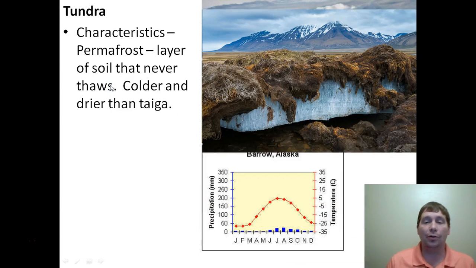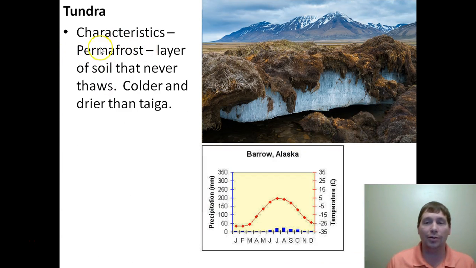Now, the defining characteristic of the tundra is permafrost. During the summer, the top layer of the soil will thaw out and plants can grow there for a second. But even during the middle of the summer, there is a part of the soil that never thaws. It is constantly frozen. If you look at this climate graph here, it tops out at 5 degrees Celsius, that's between 45 and 50 degrees. That's as warm as it ever gets, and because it's only 45, 50 degrees, it never thaws out the entire layer of the soil. So any place you have permafrost where something is always frozen, even if it's August, we're talking about tundra.